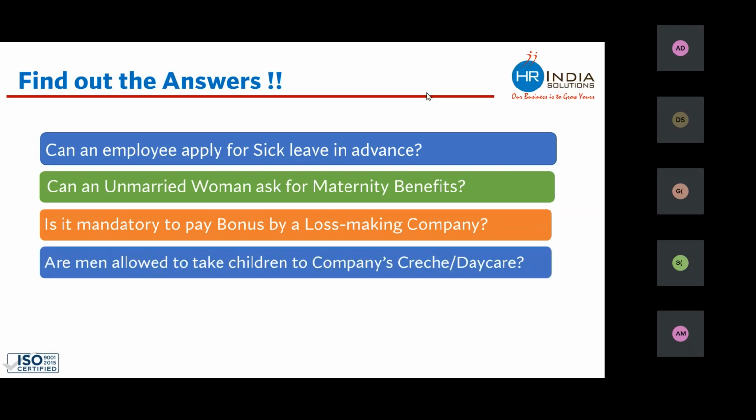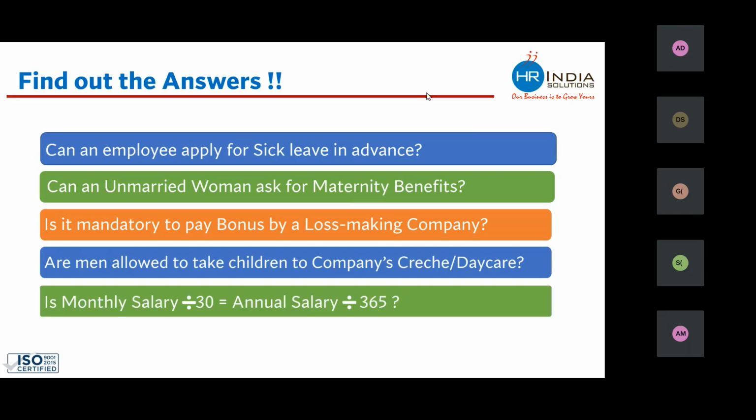Are men allowed to take children to company crèche or daycare? All these child care units which the company is managing, can fathers carry their children, or is it only mothers or women who are allowed? Try to find out the correct answer. Is monthly salary divided by 30 equal to annual salary divided by 365 or not? So these are a few homeworks which I want to give.